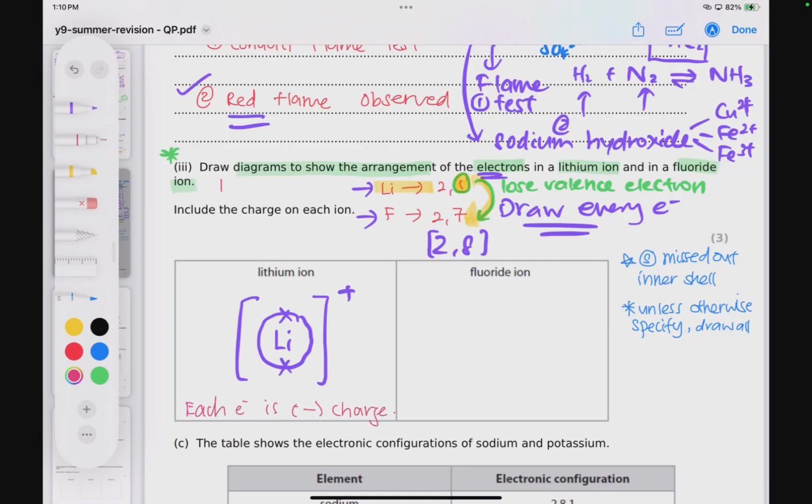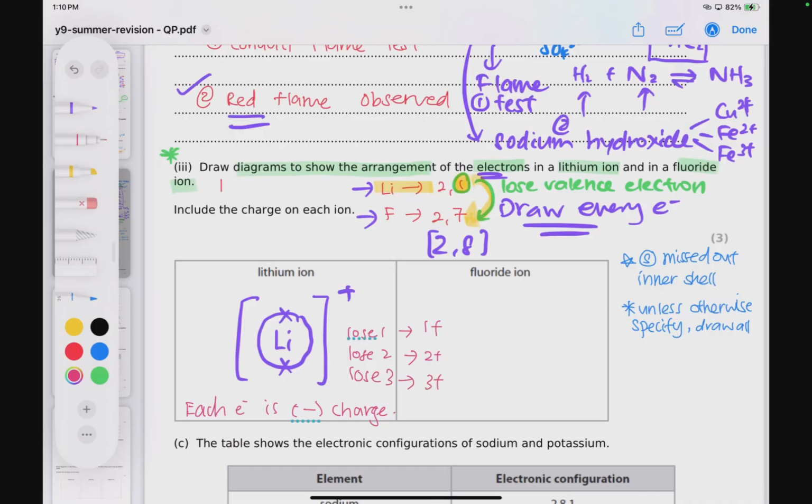So every time you lose a negative electron, it becomes more positive, right? If you lose electrons, it becomes a positive ion. Because you only lose 1, it becomes 1+. If you lose 2, then it becomes 2+. If you lose 3 valence electrons, it becomes 3+.